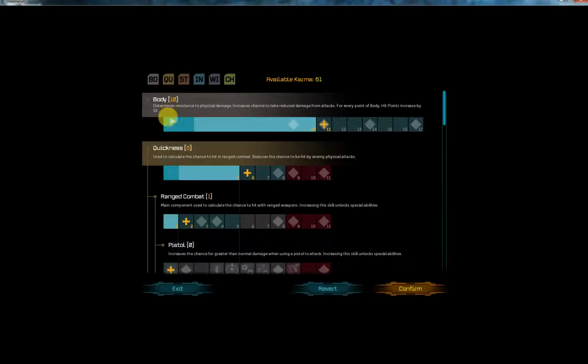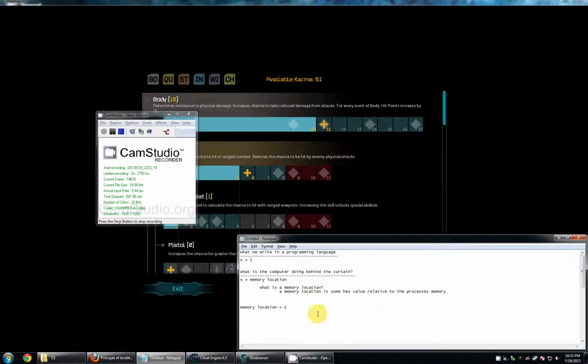So now we're going to get down to the third instruction, third iterative process, if you will. So now the memory location equals 1. We'll retype this. What is the computer doing behind the scenes as far as this instruction? What the computer's doing is it's taking the memory location that was returned from the second step, stuffing a value in there. That's it.